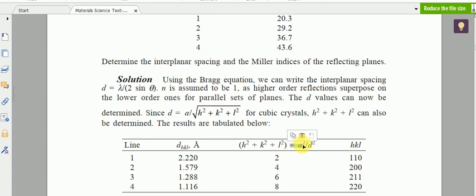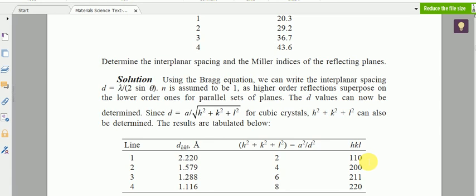So a is given, and the d value is obtained here. Substitute. So for the first line we are calculating, and we got the value of a square by d square equal to 2. That is, h square plus k square plus l square is 2. So which possible hkl value do we get? For the answer 2 for this h square plus k square plus l square, that is 1, 1, 0.